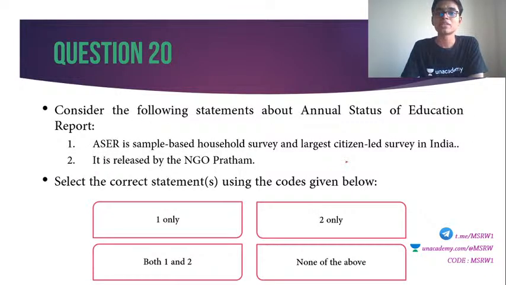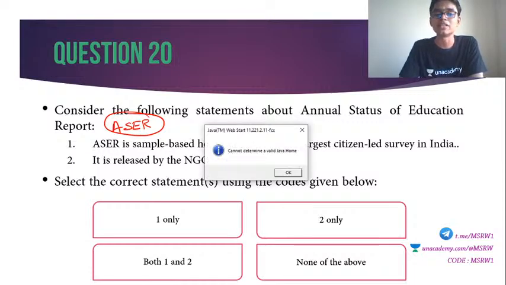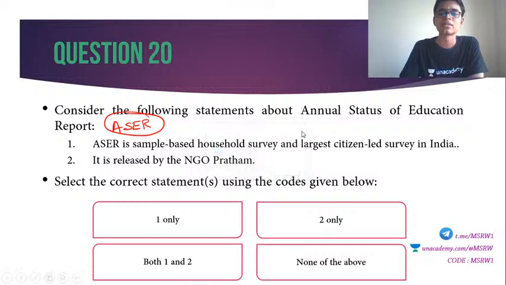Okay, question number 20. Consider the following statements about Annual Status of Education Report. Okay, Annual Status of Education Report is also known as the ASER report. You might have heard about this. 1. ASER is a sample-based household survey and large citizen-led survey in India. 2. It is released by the NGO Pratham. Select the correct answer. 20th question.